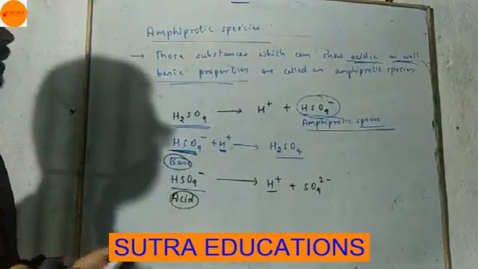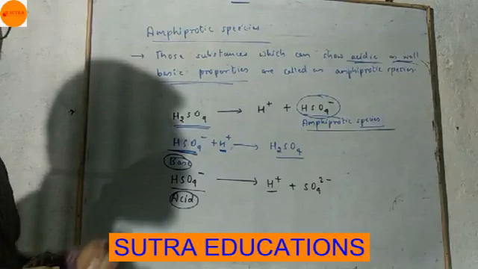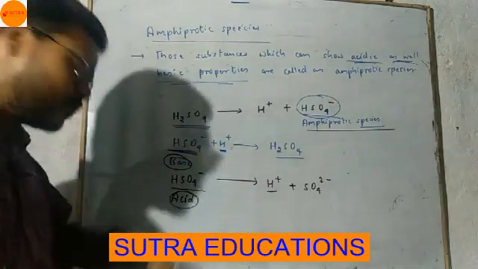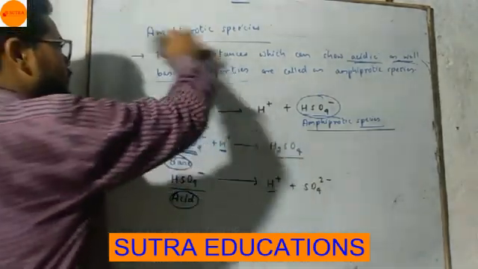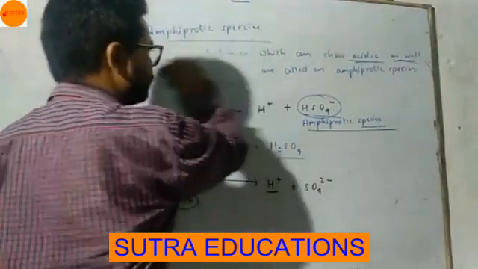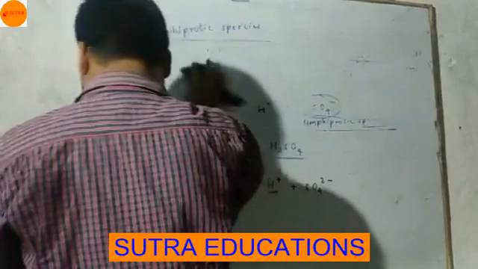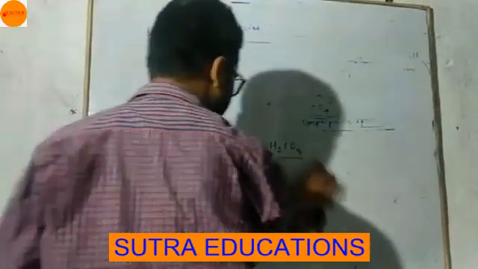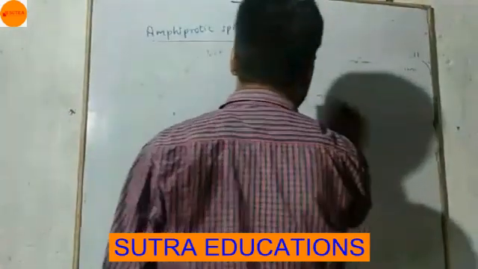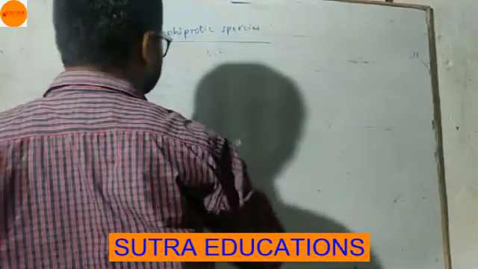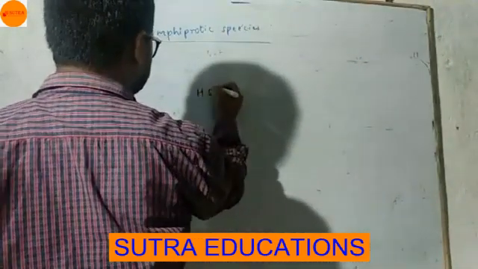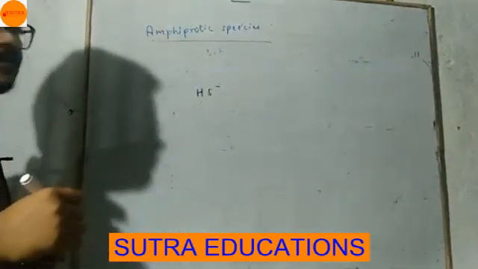Okay, I am giving you one more example. So many examples are there, just one more. HS minus.